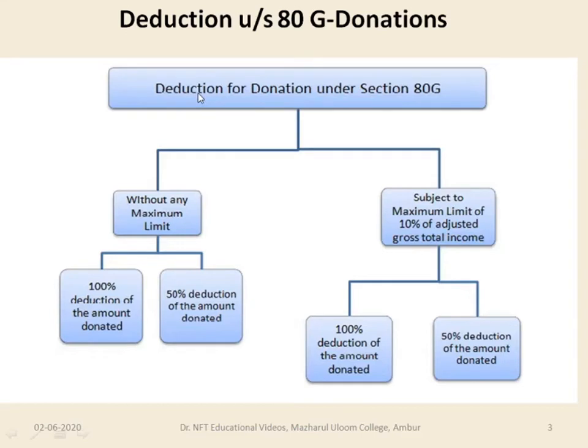So this donation for deduction purpose can be divided as without any maximum limit and subject to the maximum limit of 10% of adjusted gross total income. Under without any specified limit, it is divided as 100% deduction of the amount donated and 50% deduction of the amount donated. Again, in case of the maximum limit of 10% of adjusted total income also, you have 100% deduction of the amount donated and 50% of the amount donated.